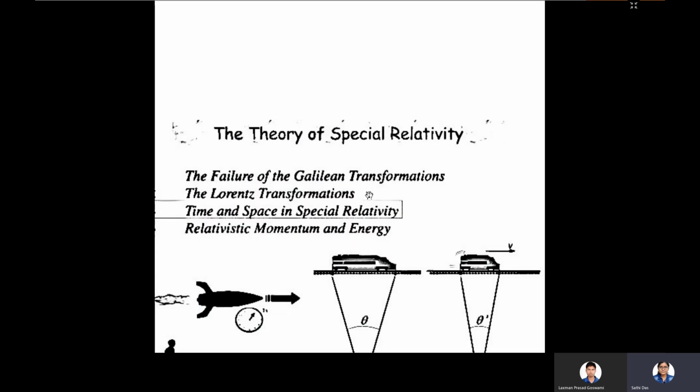The special theory of relativity arises due to the failure of the Galilean transformation, and it gives us a new kind of transformation, also known as the Lorentz transformation. We shall see here that time and space act differently in special relativity, and we will also know relativistic momentum and relativistic energy in special theory of relativity.